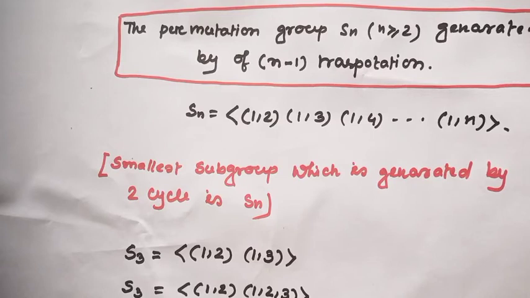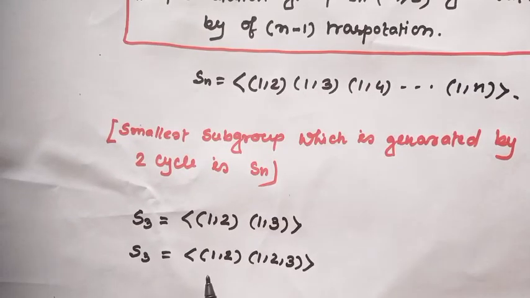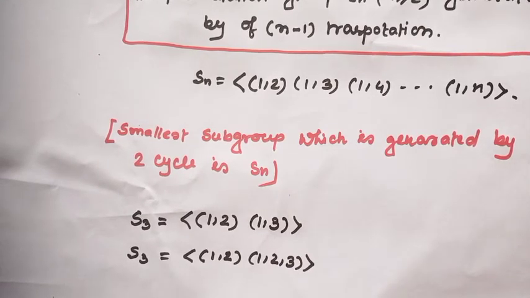Also I have seen Sn is generated by one transposition and another n-cycle. So S3 is also generated by (1 2) and the cycle (1 2 3). Okay?